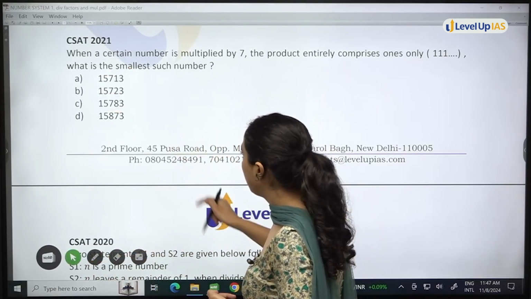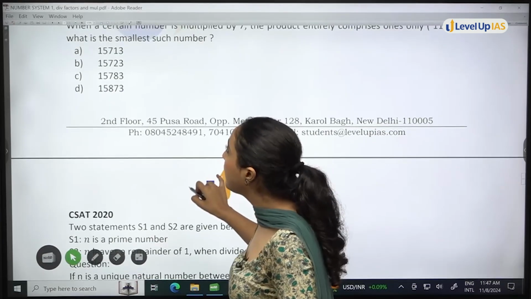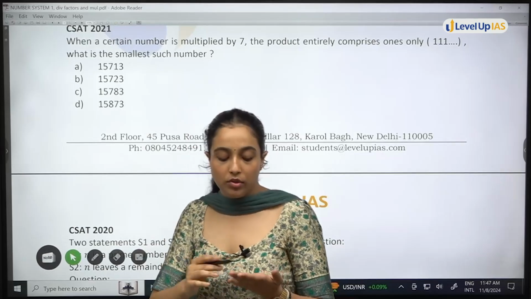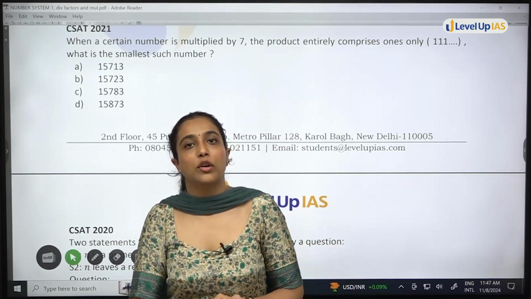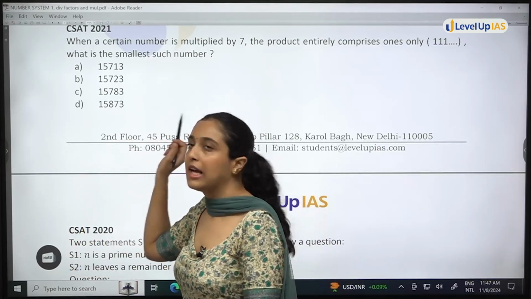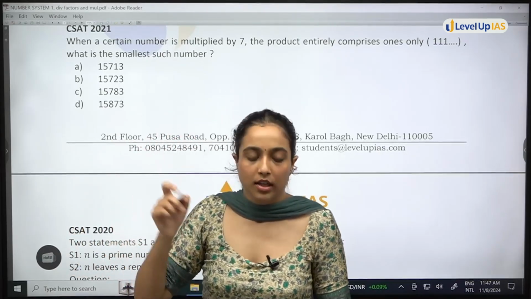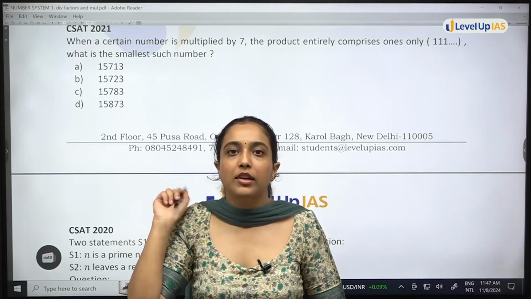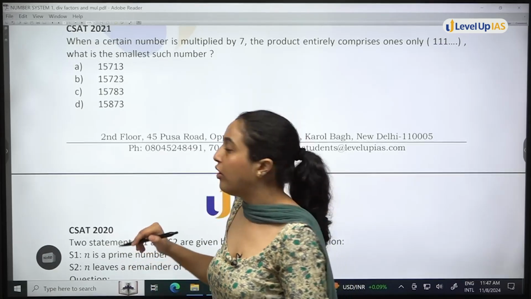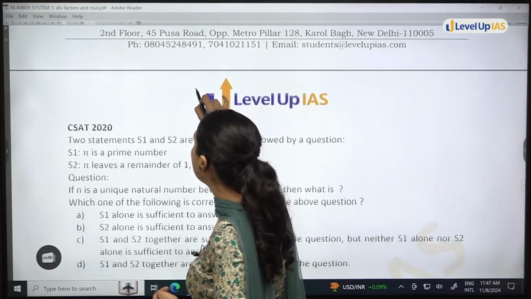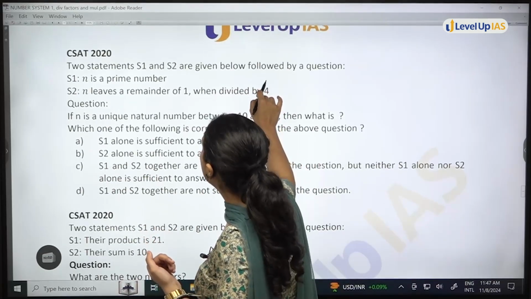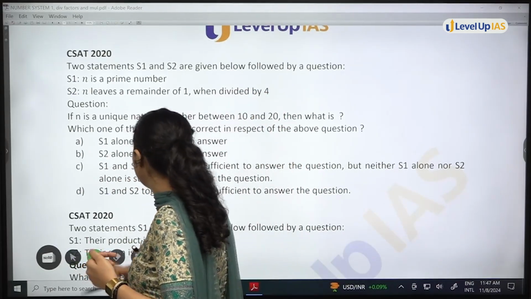Okay, so option D for this one. Again, we have seen that the same concept is repeated. Nothing new is there in 2023. Students were saying 2023 CSAT was so difficult. But if you have done the analysis, you know that in 2021 this concept is here. If you have done this concept in 2021, then you could have solved the 2023 question, although the statement was a little bit different. Okay. So, moving on to the next question.